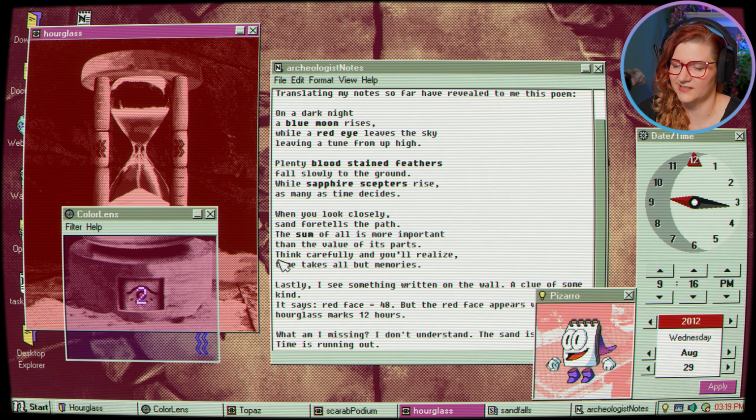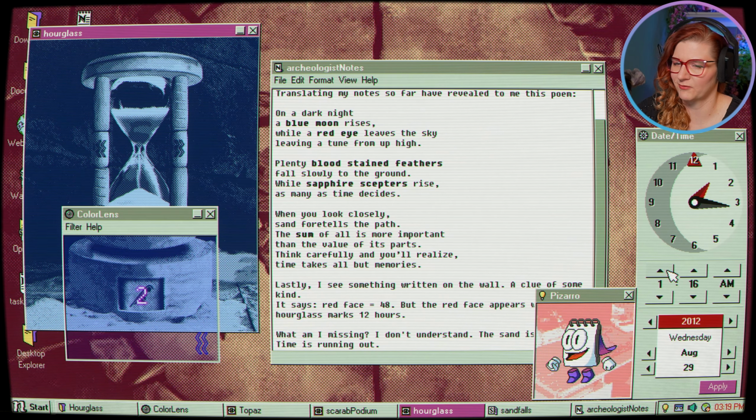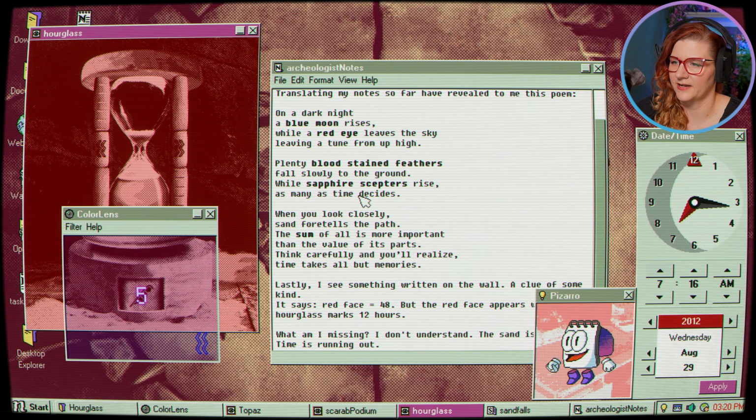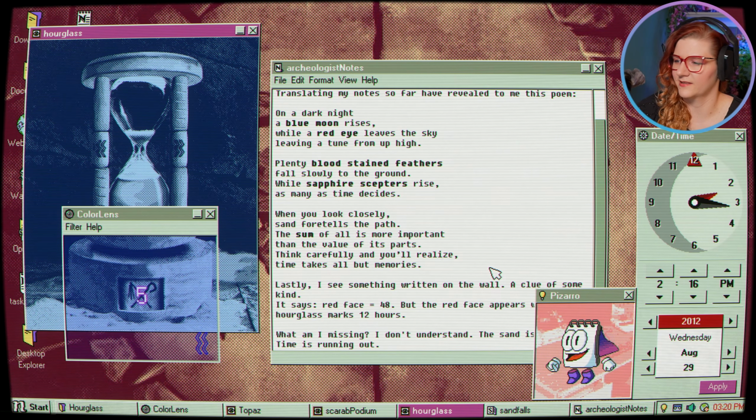Then red eye is at 9 o'clock, but the number is 2. Then the bloodstained feathers, I would assume that means the feathers have to be red. Here they're feathers, but they're blue. Okay, and here we got a feather on red, that's 5. And that's at 7 o'clock. And then finally, sapphire scepters, so scepters on blue. And that gives us a 5 at 2 o'clock.